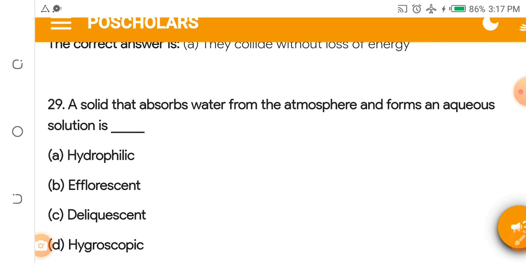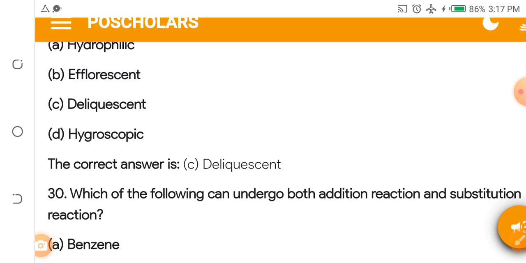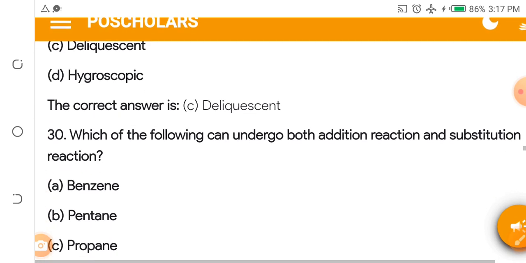B. Efflorescent. C. Deliquescent. D. Hygroscopic. I already gave you this as an assignment and JAMB is repeating it. These are rare JAMB questions. If a solid absorbs water from the open air and quickly becomes liquid, it is called a deliquescent solid. I don't want this to delete from your memory.